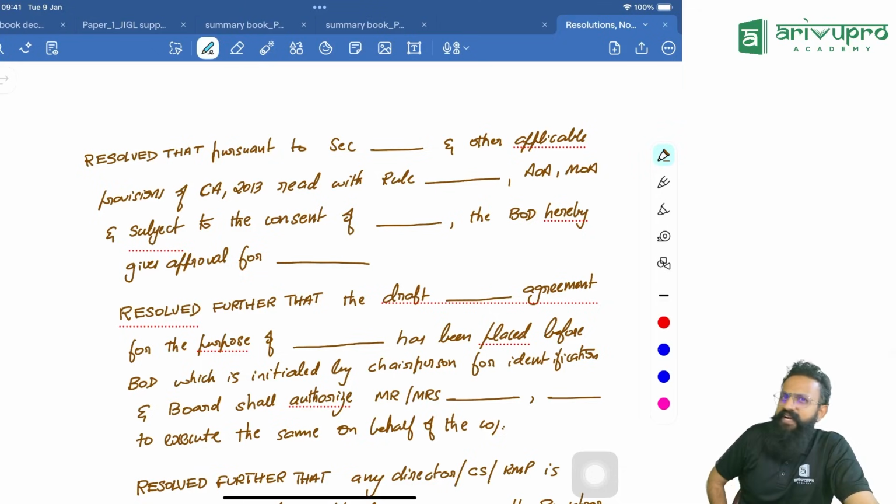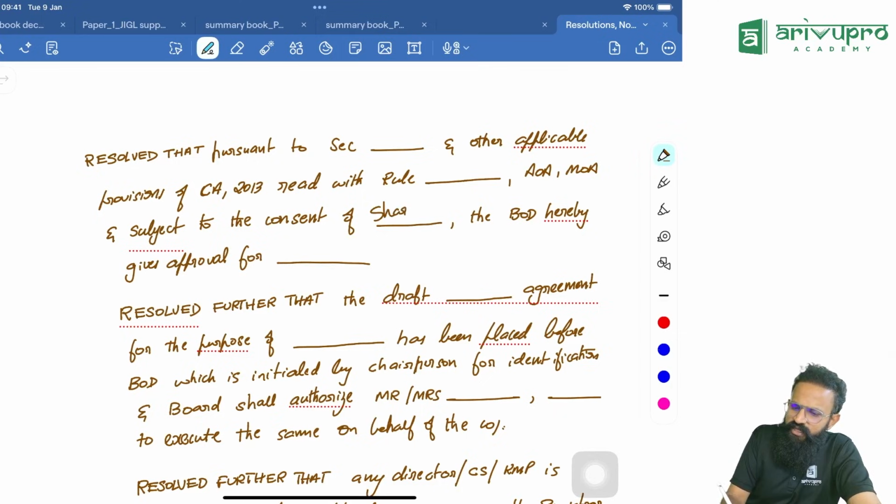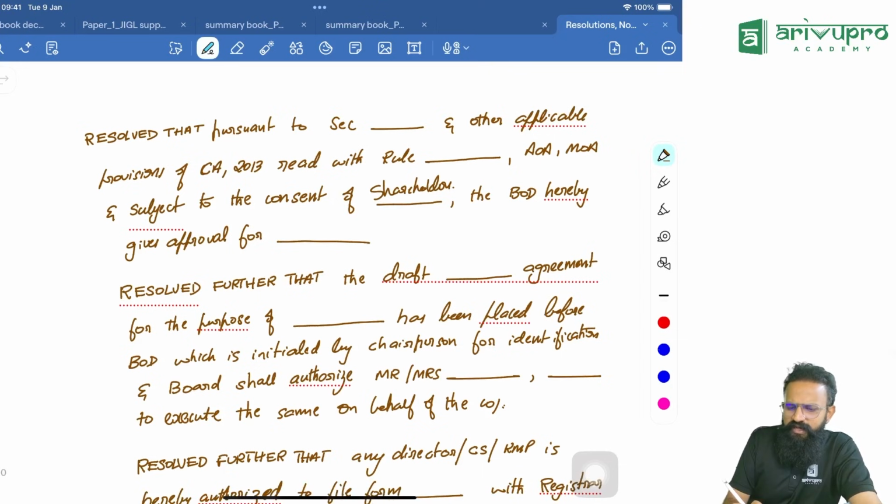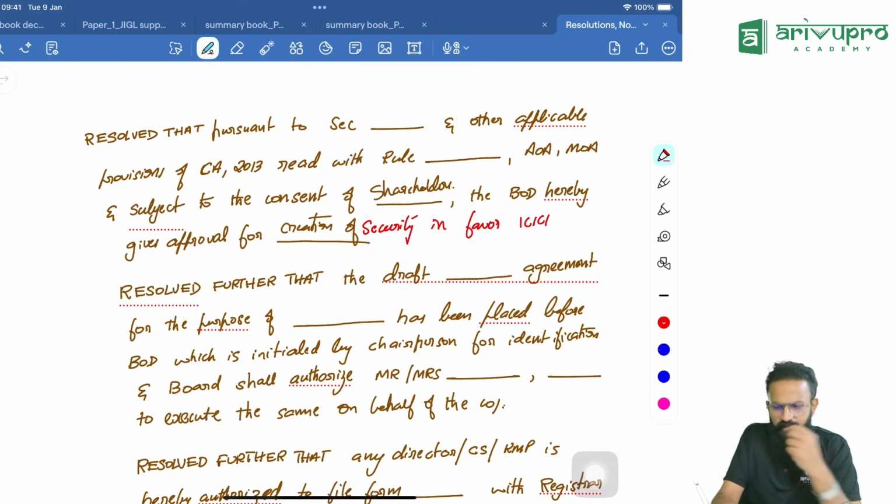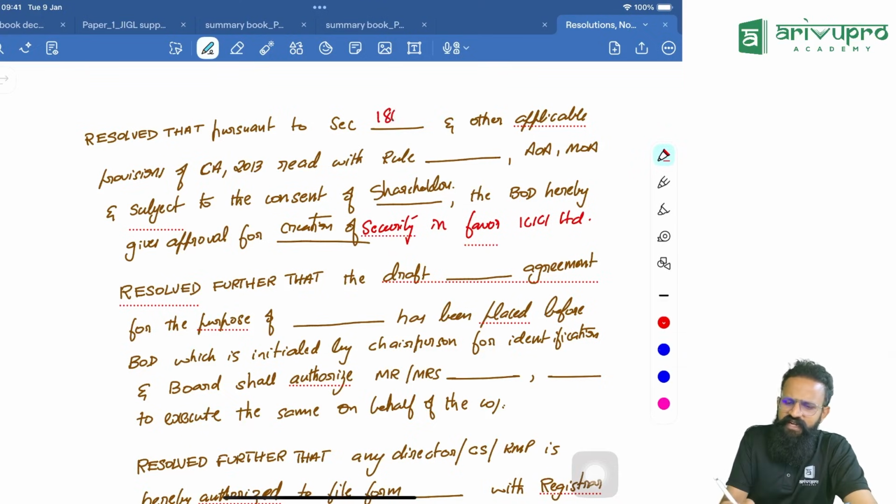Now remember, directors can't decide it on their own. Who else also has to agree? Subject to the consent of shareholders, the board of directors hereby gives the approval for what? Now what are we doing? For the purpose of creation of security. This purpose. Creation of security in favor of ICICI Limited. Yes, sir. Here, anything will fall here. You can write literally anything. It will be valid.